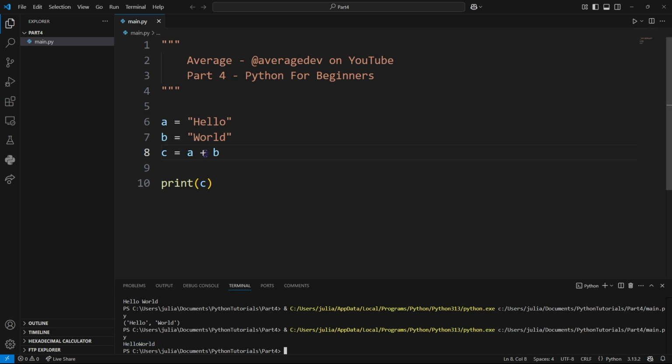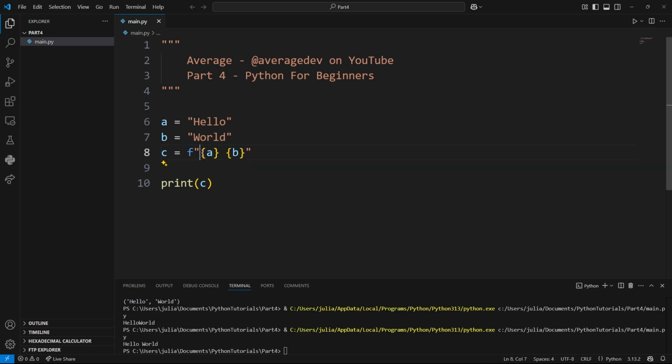As you can see, there's still the issue of no space in between, and we can do this by appending a new string or a string literal, which we will just add as a space. And now when we print this, we get hello world. Pretty simple. Now, there is an even simpler way of doing this, and it's by using an F at the beginning of any string literal. F tells the interpreter that we want to format this string, and anything inside of curly braces will be a reference to a variable. So A in this case will be a reference to hello. And if we do another one with B, we can get hello world.